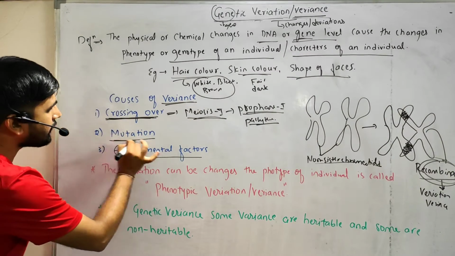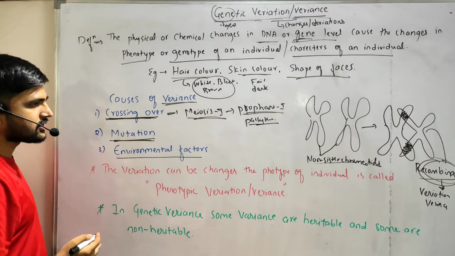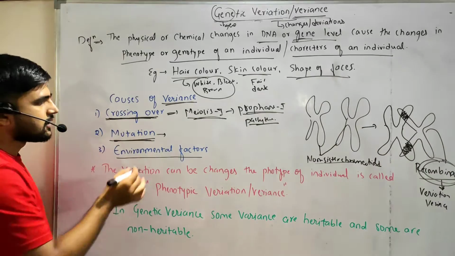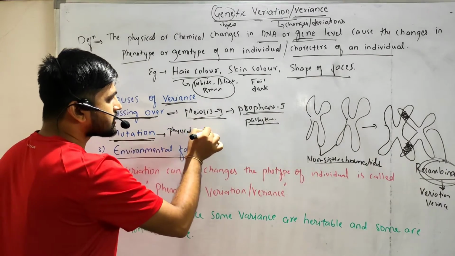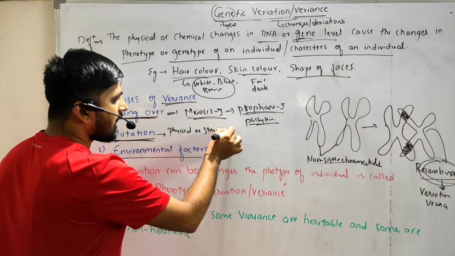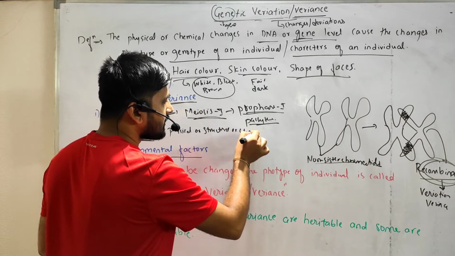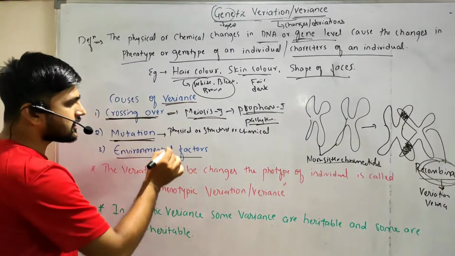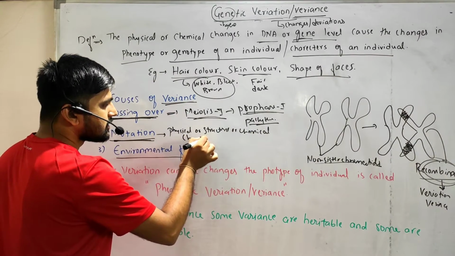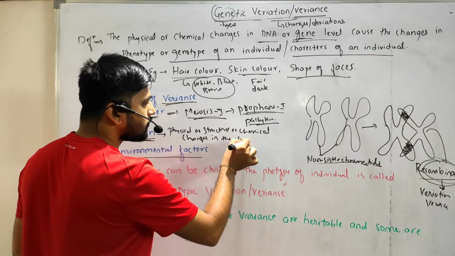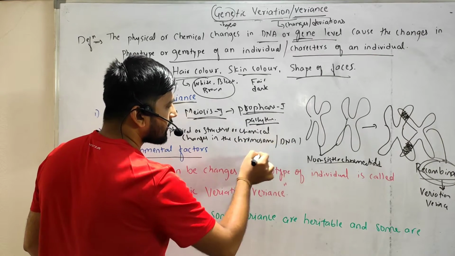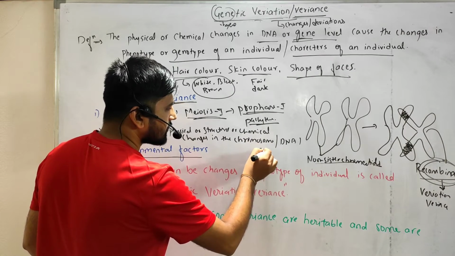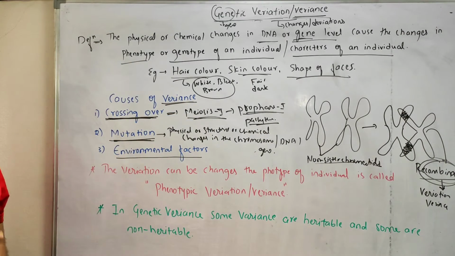The second one is mutation. What do you mean by mutation? Mutation is nothing but physical, structural or chemical changes in the chromosome, DNA or gene. This leads to the changes, or this leads to the mutation.